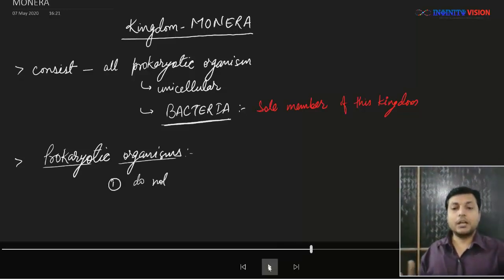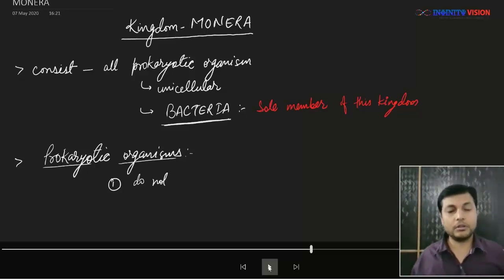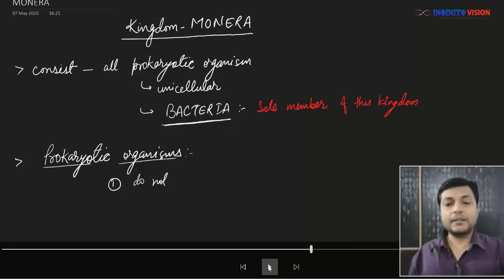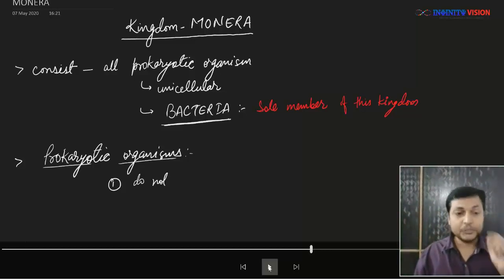Now, I'm sure all of you must know the difference between prokaryotic organisms and eukaryotic organisms, or you are all familiar with prokaryotic and eukaryotic cells. Whatever difference you have studied about prokaryotic and eukaryotic cells, the same holds true for the difference between prokaryotic organism and eukaryotic organism. However, we are going to revisit them. So the first feature that we are going to talk about for the prokaryotic organism is their nucleus. Before we do that, let me reiterate.